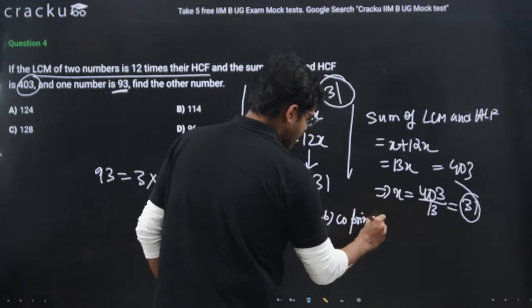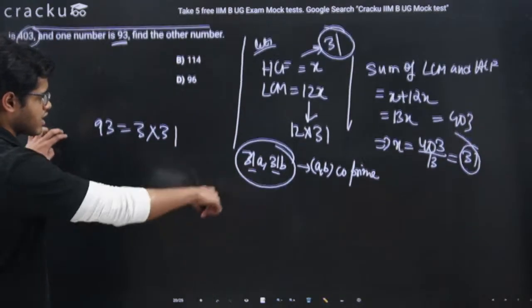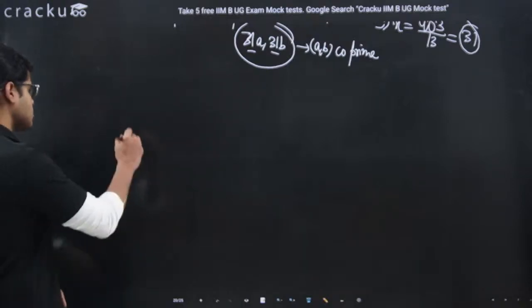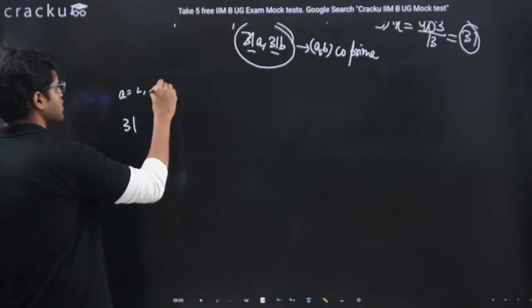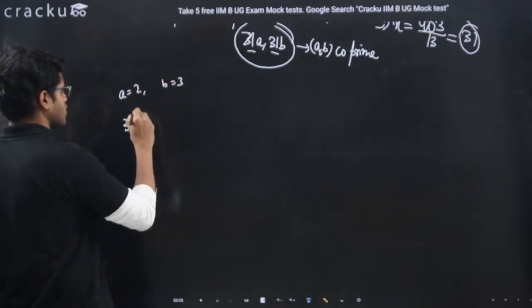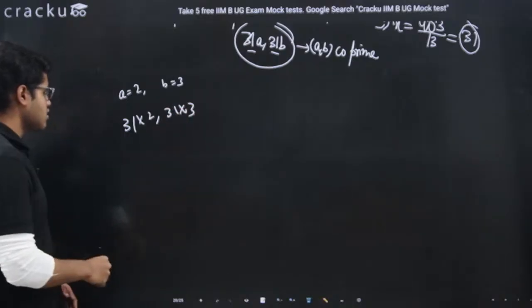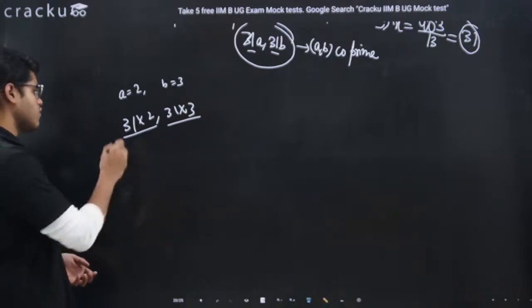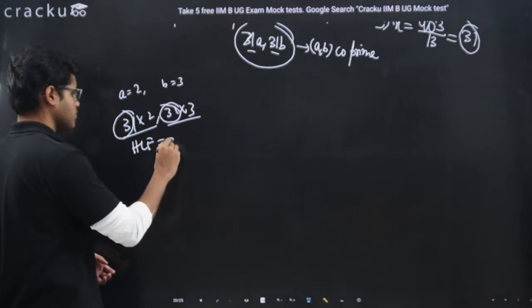Now, why do A and B have to be co-prime? Let's understand this, guys, because we will use this thinking in another question. Let's say the value of A is 2 and B is 3. So one number is 31 into 2, another number is 31 into 3. What is the highest common factor? Simply 31.